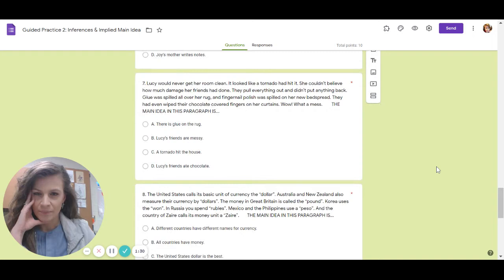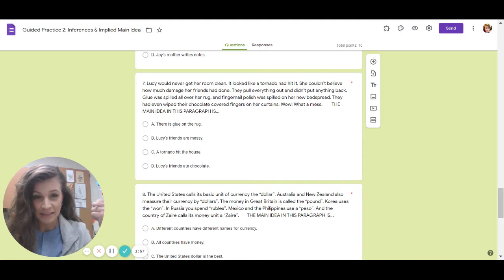Number 7. Lucy would never get her room clean. It looked like a tornado had hit it. She couldn't believe how much damage her friends had done. They pulled everything out and didn't put anything back. Glue was spilled all over her rug, and fingernail polish was spilled on her new bedspread. They had even wiped their chocolate-covered fingers on her curtains. Wow, what a mess. The main idea in this paragraph is,